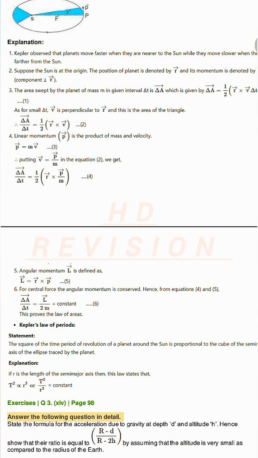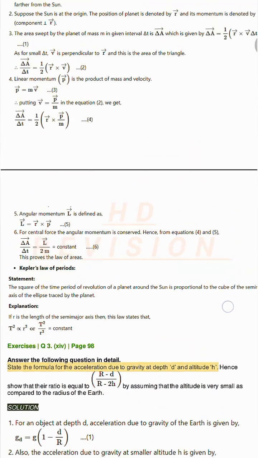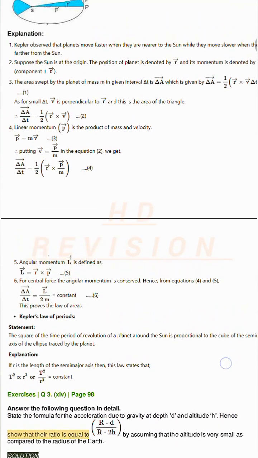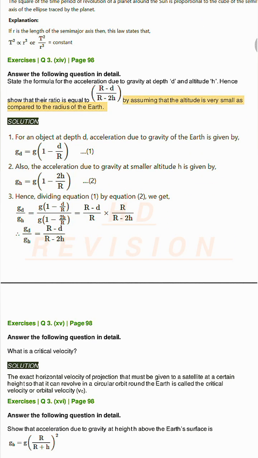Exercises Q3. XIV, page 98. Answer the following question in detail. State the formula for the acceleration due to gravity at depth, d, and altitude, h. Hence, show that their ratio is equal to the given expression, by assuming that the altitude is very small as compared to the radius of the Earth. Solution.